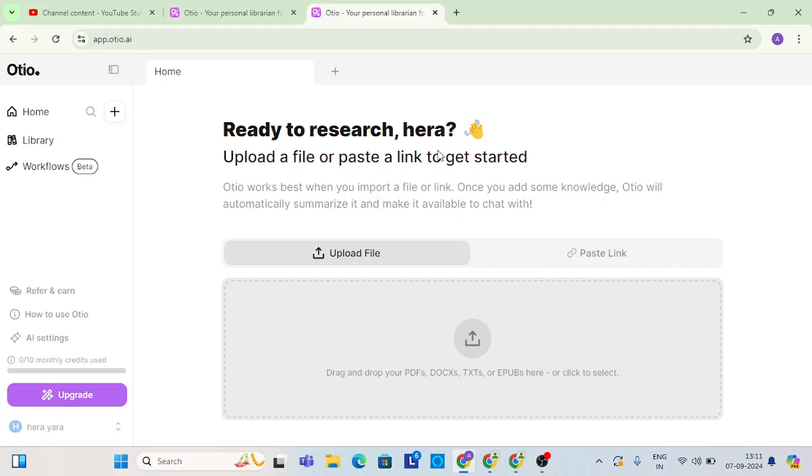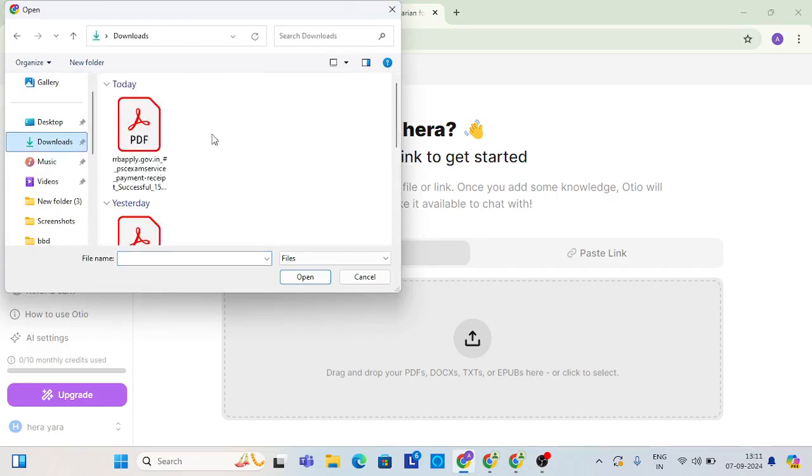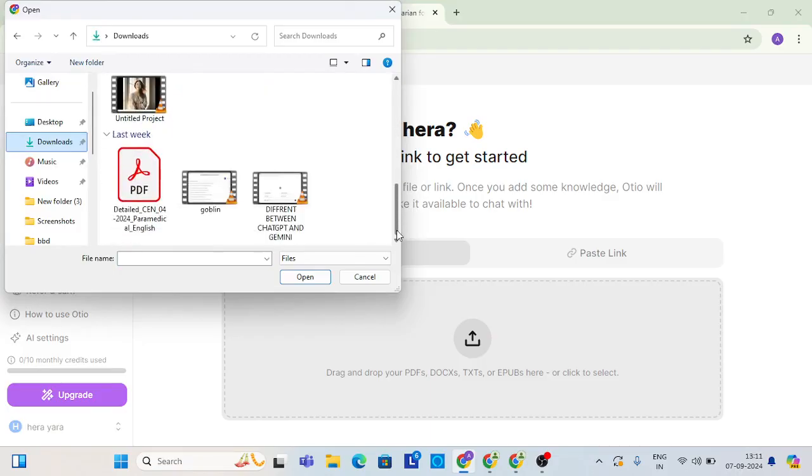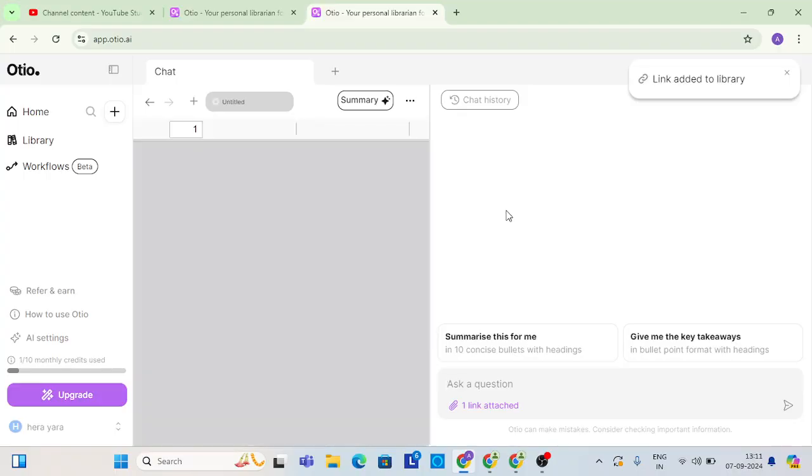First of all, we are ready to research here. We will upload the PDF and see what happens. Yes, I will send this PDF and we will research what is in the PDF. It is ongoing, so I think this is good. You can see here the PDF, and there we can ask questions.